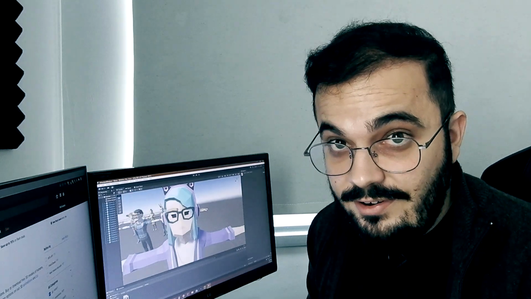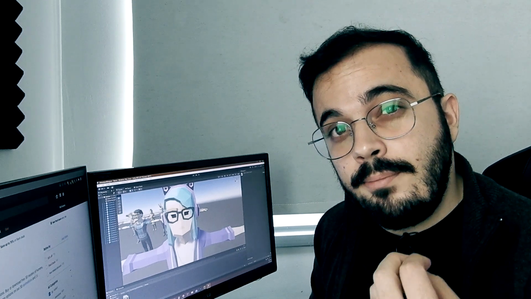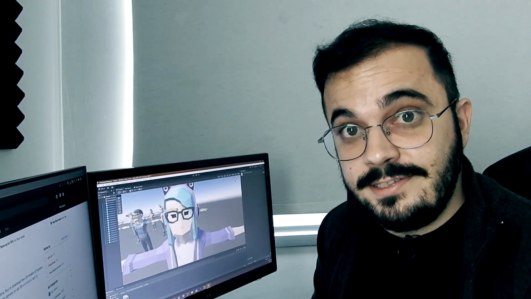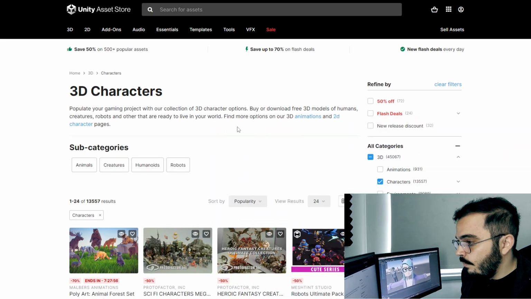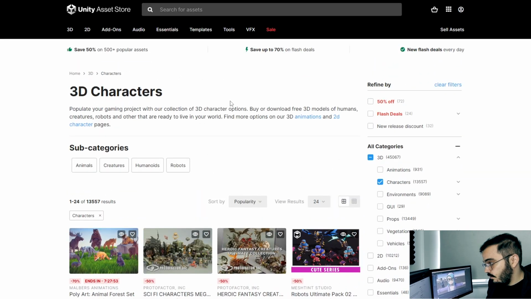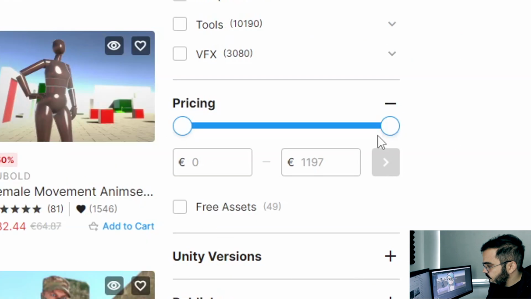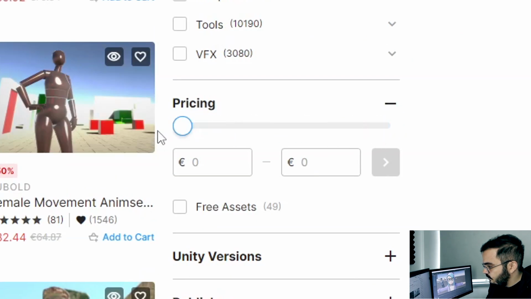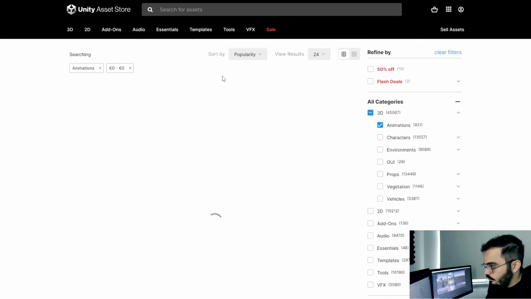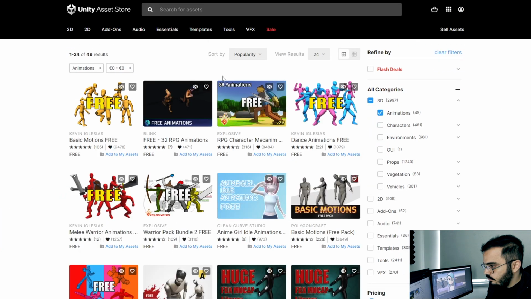So we have selected our character. Now the next step is to find the appropriate animations for our assistant designer. So to do that, we're going to go back to Unity's asset store. Let's search for animations. Let's set the appropriate pricing. So loading. Basic motions.